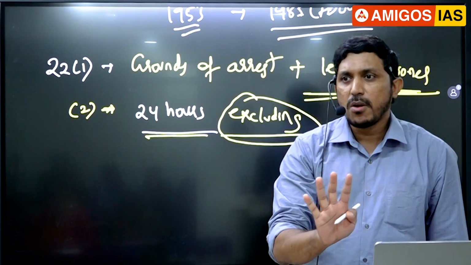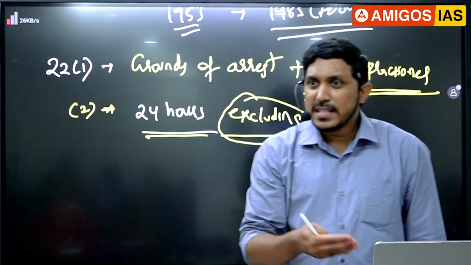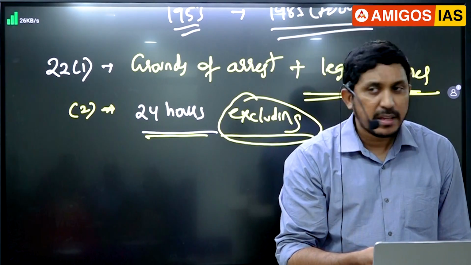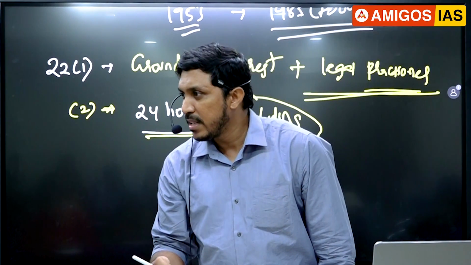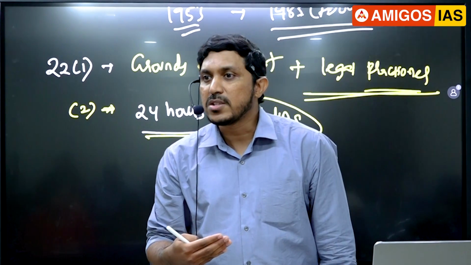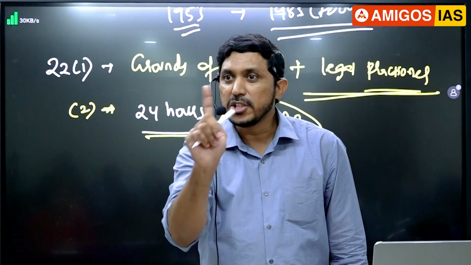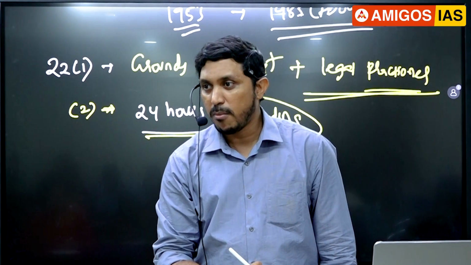Generally the law says what, guys? A person is innocent until proven guilty. But in these cases, in PMLA cases and UAPA cases, a person is presumed to be guilty until proven innocent. The burden of proving your innocence lies on you, not the judiciary, guys. That is the problem here, guys.